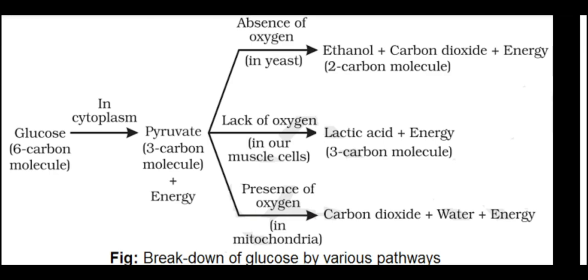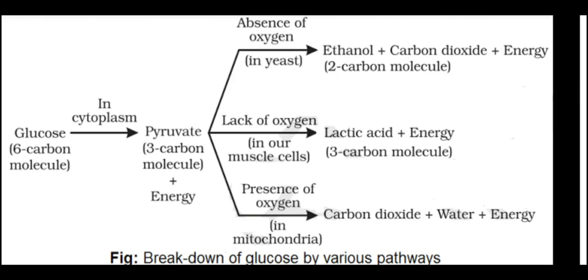The breakdown of pyruvate using oxygen takes place in the mitochondria. If this pyruvate gets oxygen, it will be converted in the mitochondria to carbon dioxide and water, and energy will be released in the form of ATP. Since this process takes place in the presence of oxygen, it is called aerobic respiration. The release of energy in the aerobic process is a lot greater than in the anaerobic process.